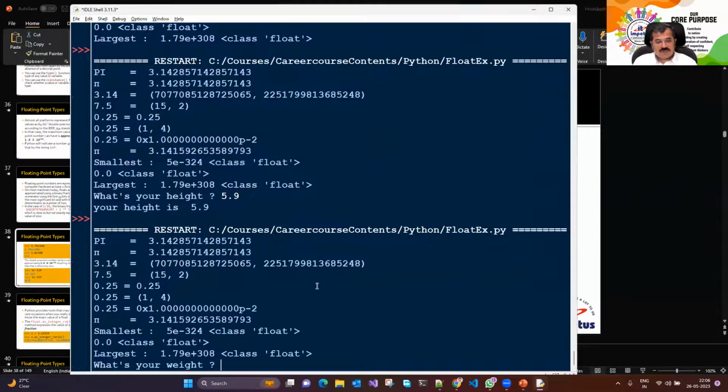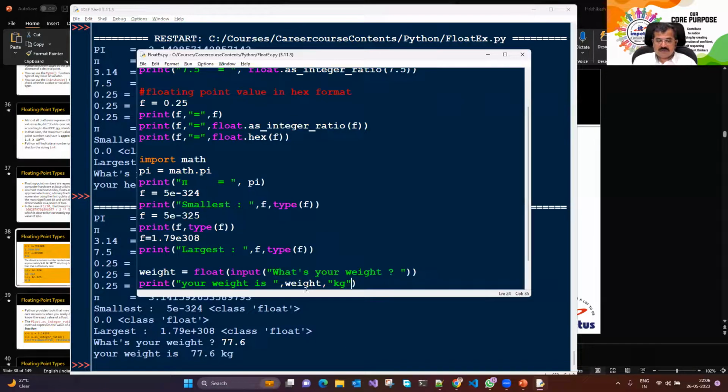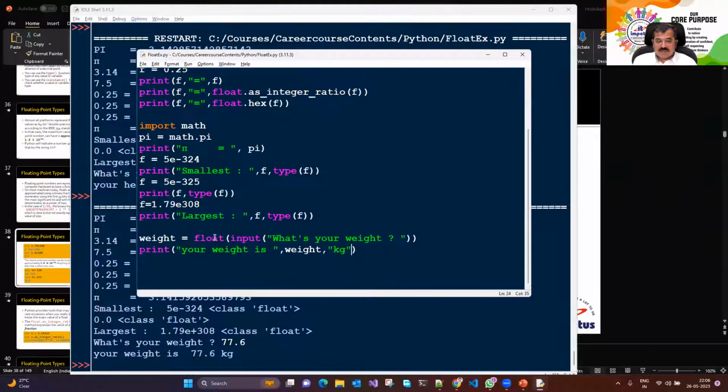So what's your weight? Suppose my weight is 77.6 kg. Or your weight is 77.67 kg and so on. So we can accept floating point values. But this has been converted to float. That means input gave you a string and the string was converted to float.